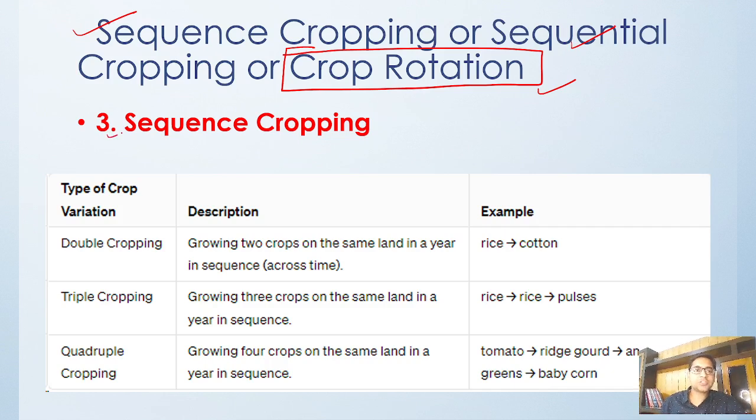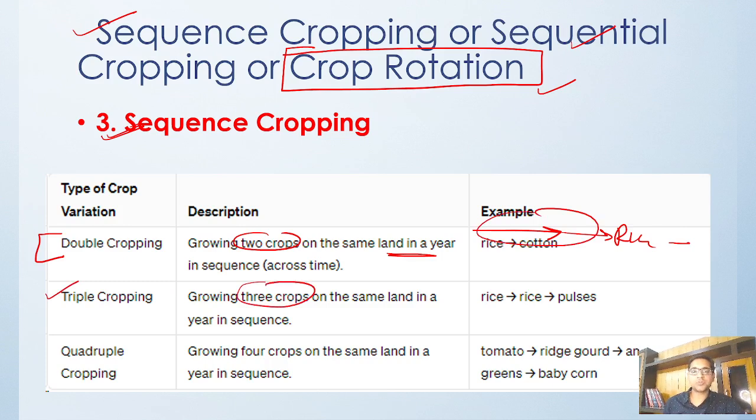Sequence cropping has various types. You can do double cropping, when two crops are grown on the same land, like rice, and after rice you can put cotton. Then again rice, then again cotton, like that. Triple cropping means growing three crops on the same piece of land: rice, then again rice, then again pulses. That you can do.